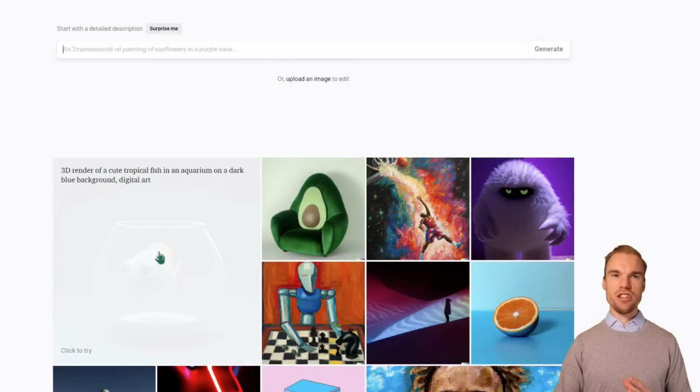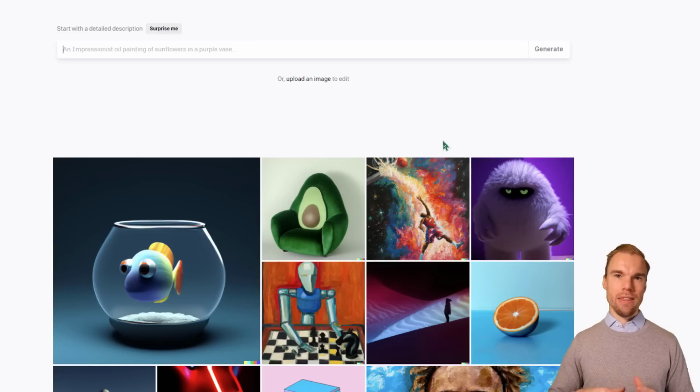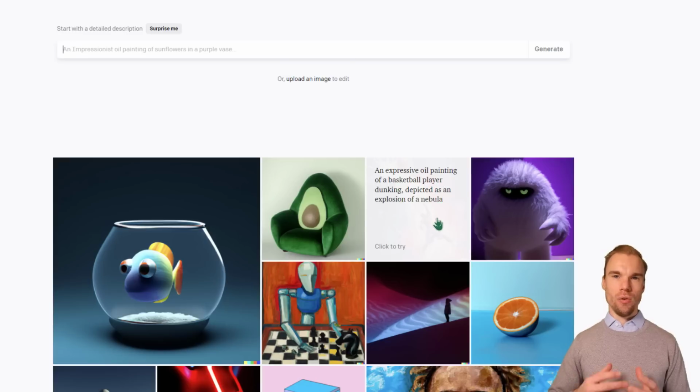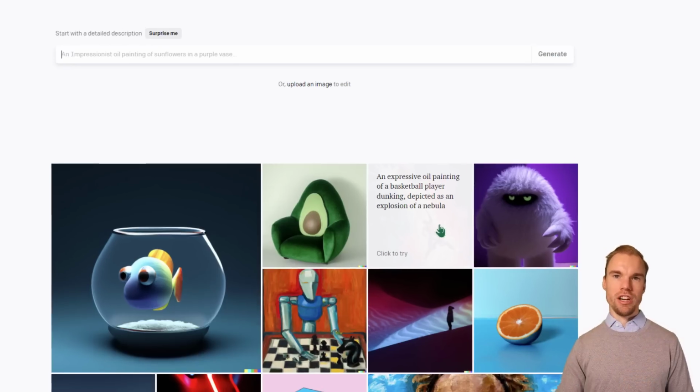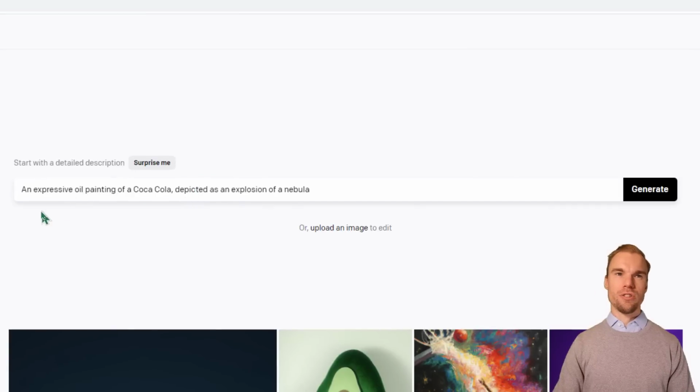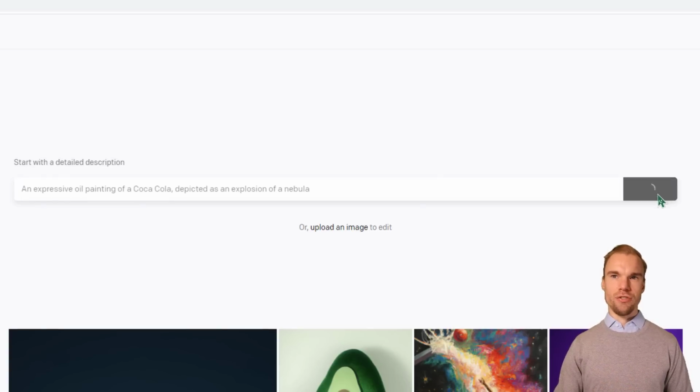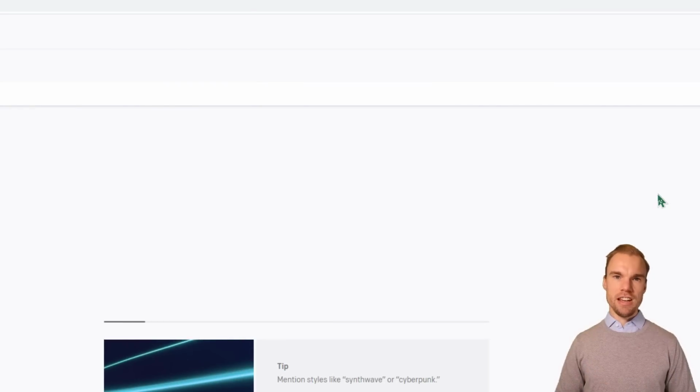So what they wrote to generate the picture. For example, this fish here was a 3D render of cute tropical fish in an aquarium on a dark blue background with digital art. And the pictures that you could see in the Excel file were inspired by this picture here. So I looked at what the instructions were for this picture, and then I changed the wording. When I wrote it, I wrote an expressive oil painting of a Coca-Cola depicted as an explosion of a nebula. And then I pressed generate.